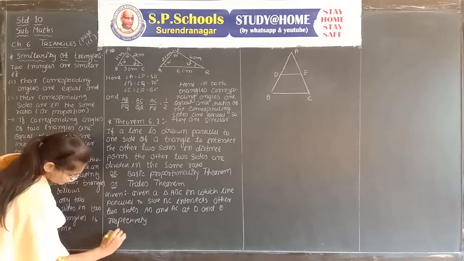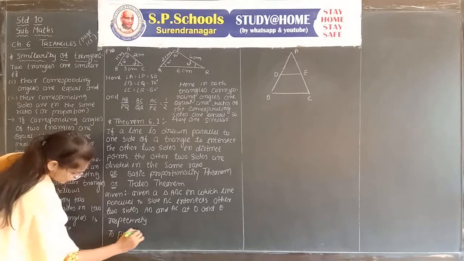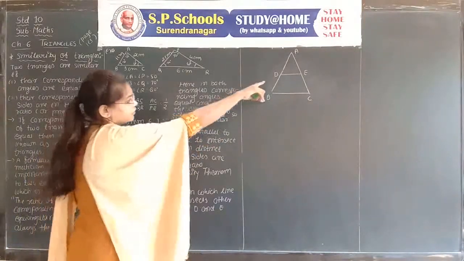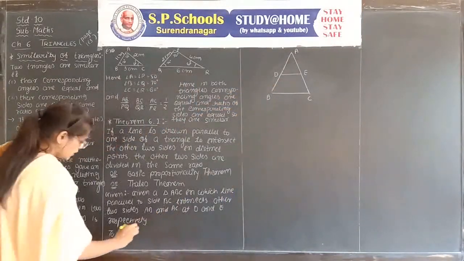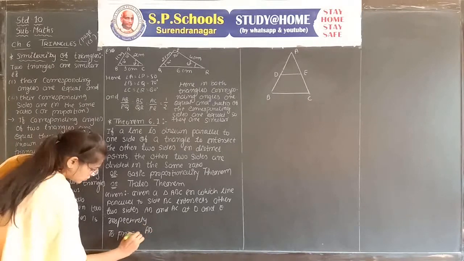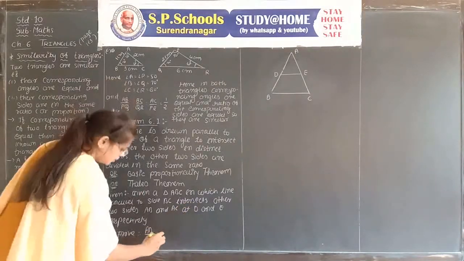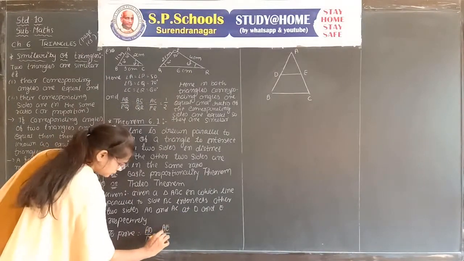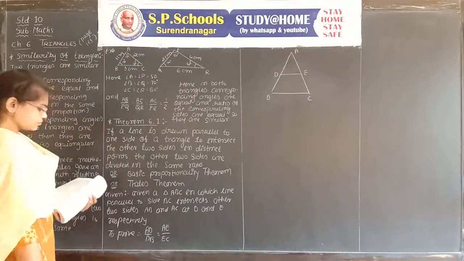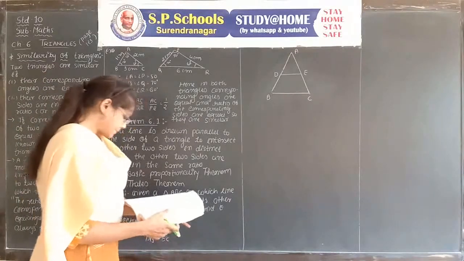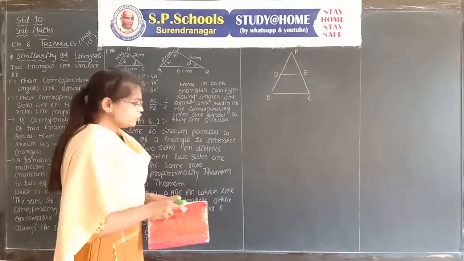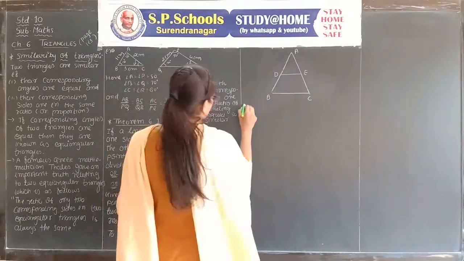Now to prove, we need to prove that AD upon DB is equal to AE upon EC. Now we go through the proof of the theorem.